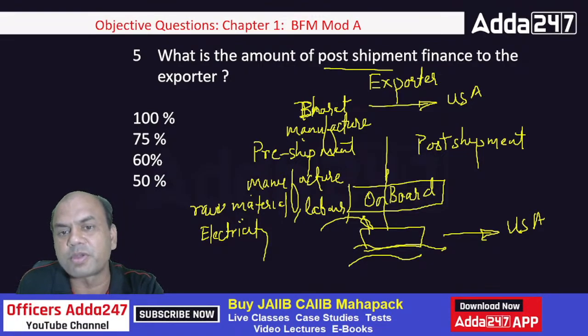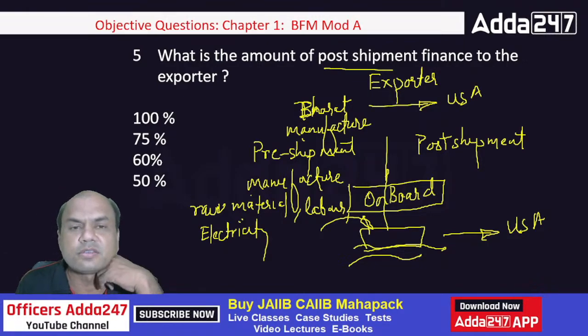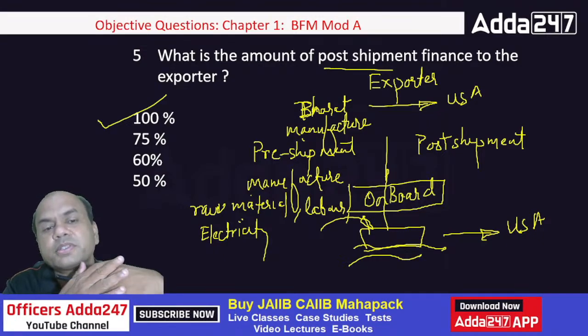So this post-shipment finance is always given how much percentage? 100, 75, 60 and 50. It is always given 100%. Okay, it is always given 100%.